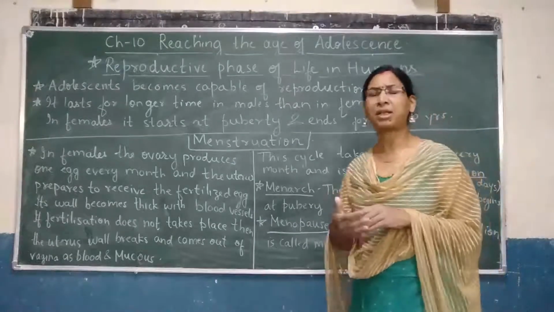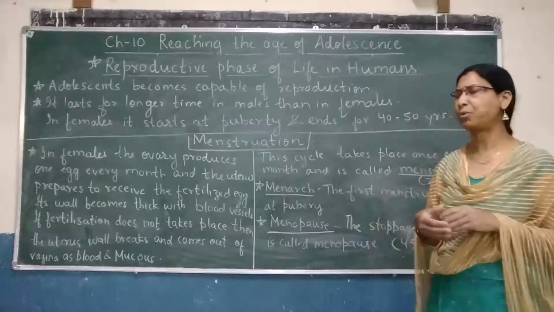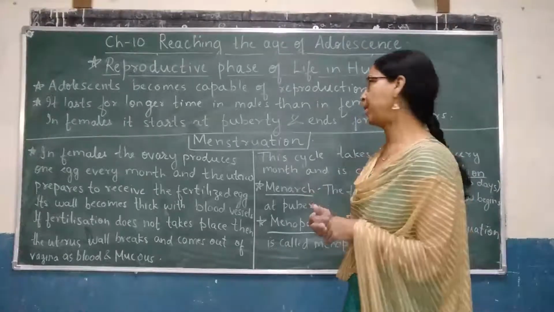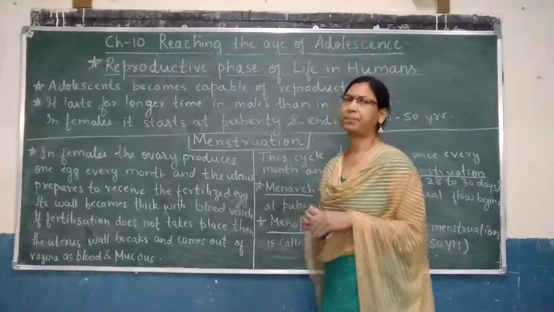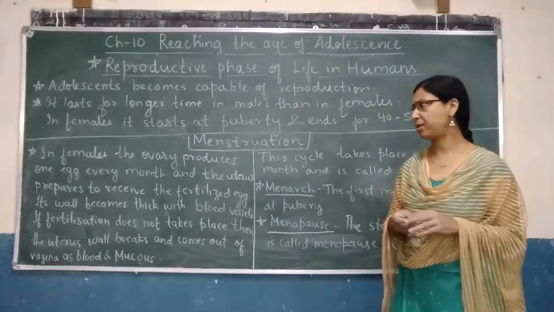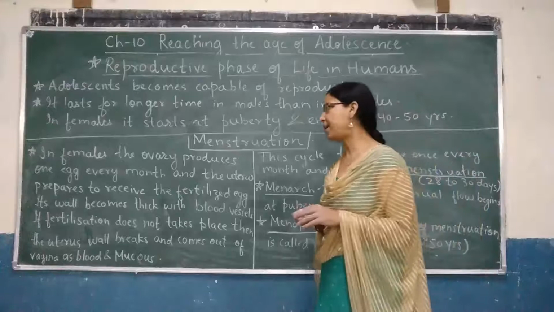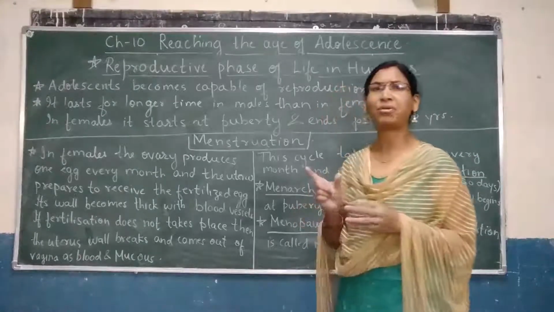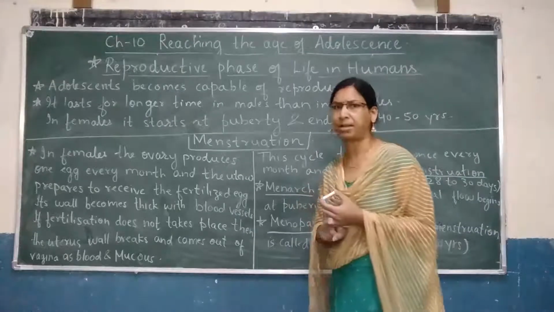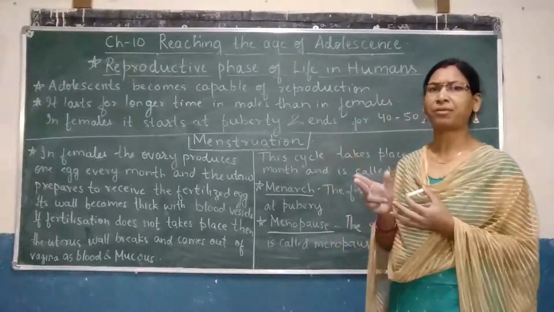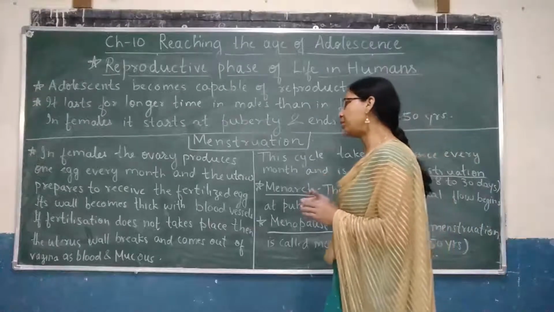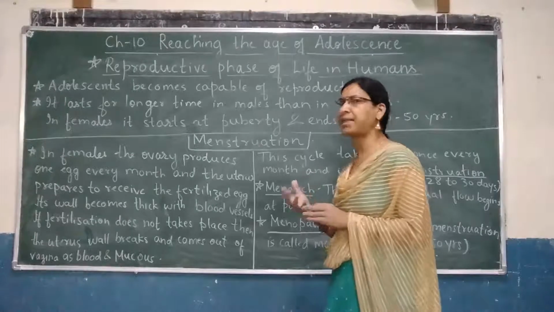So, how the process of reproduction takes place, let us try to understand. In case of a female, another process takes place which is known as menstruation. Now, let us try to understand what is meant by menstruation. In case of females, the ovary, what is the ovary? The female reproductive organ. It produces one egg every month. So, there are two ovaries. Out of that, one egg is produced every month and the uterus prepares to receive the fertilized egg.